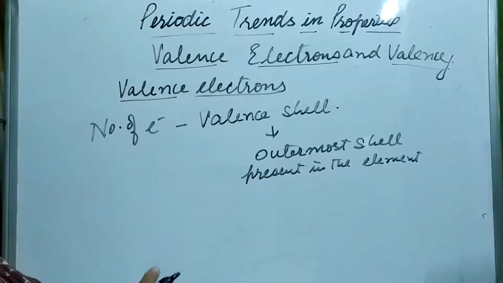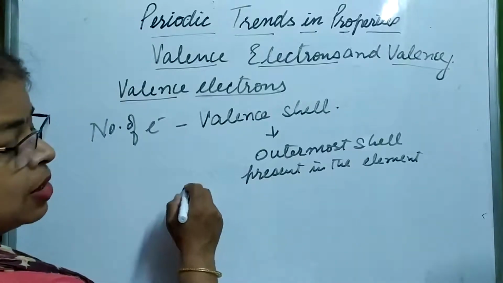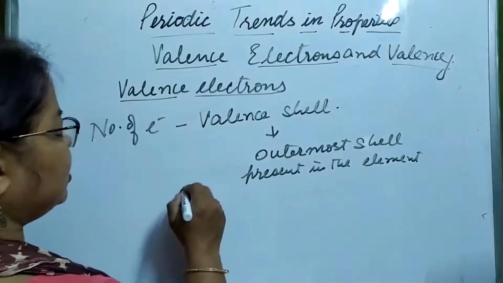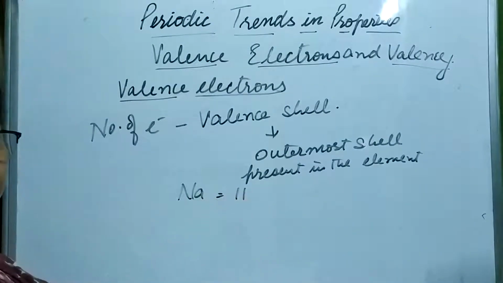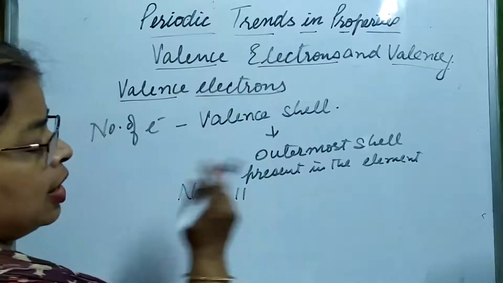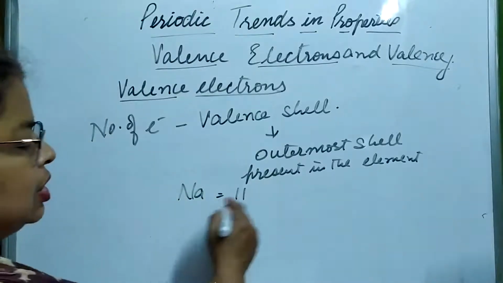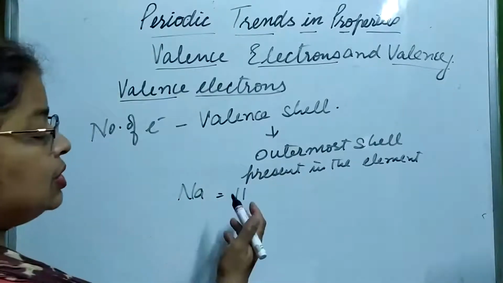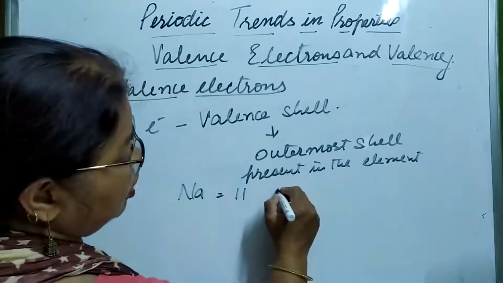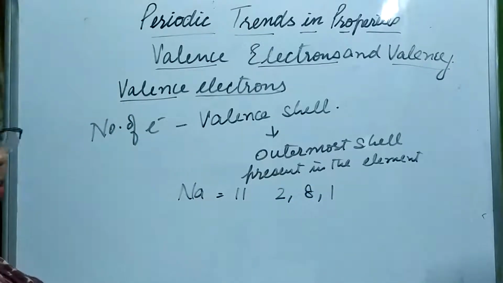For example, sodium has atomic number 11. According to Bohr and Bury, how are the electrons arranged? If you remember your 9th class, 2n square is the formula.